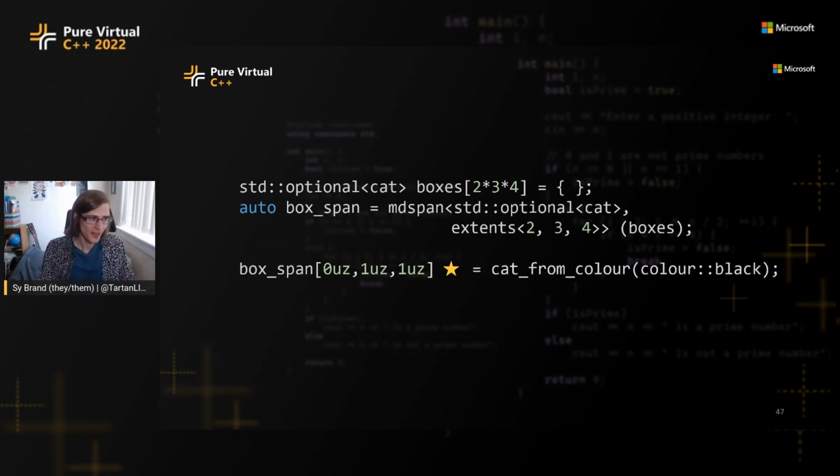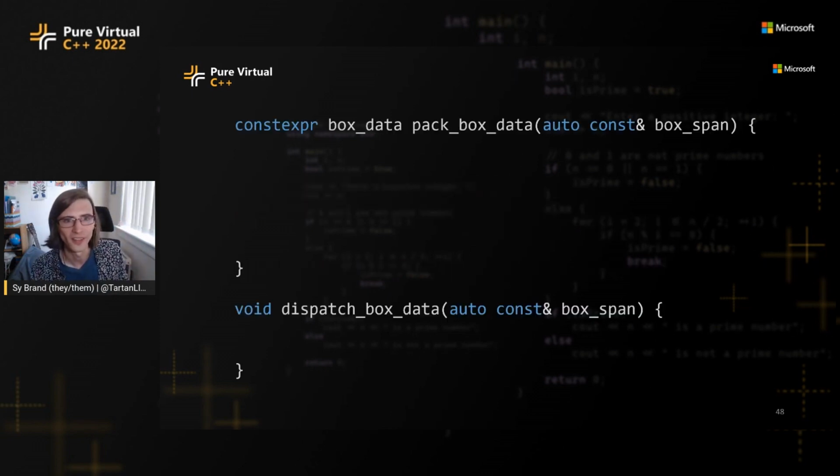So now that I've had all of these boxes, I want to track who's in boxes and which boxes they're in. So I have a little monitoring chip, which has some machine learning stuff, and then has a little display, and I can communicate with it remotely. It's wonderful. And so a couple of functions in it are, of course, I have to collect this box data, which cats are in which box. I need to pack it into some format I can send over the network, and then I have to actually do that job of sending it.